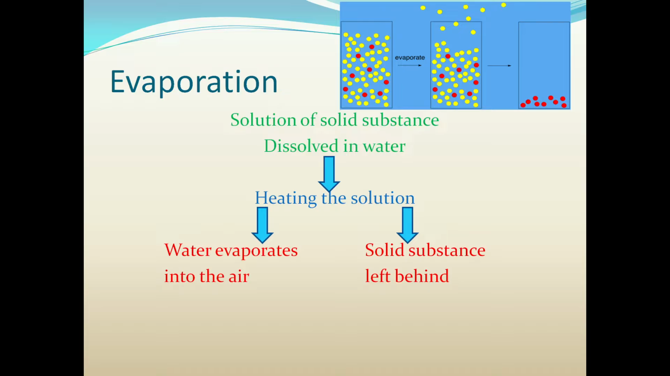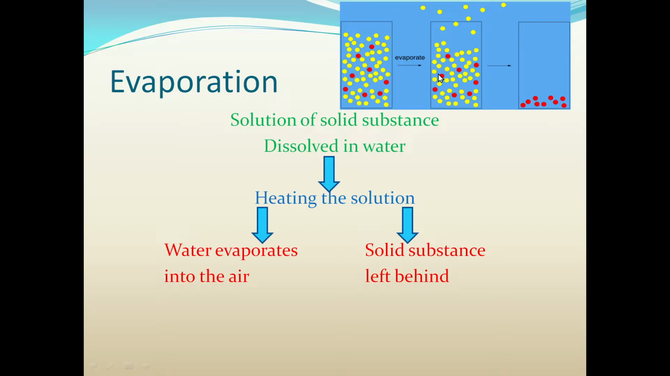Now let's see the process of evaporation. Solution of solid substance dissolved in water. Let me tell you, in this case, the yellow balls are water molecules, and the red balls are the solid substance that is dissolved in water. We are taking this mixture in a container. Then we are heating it up for the process of evaporation.